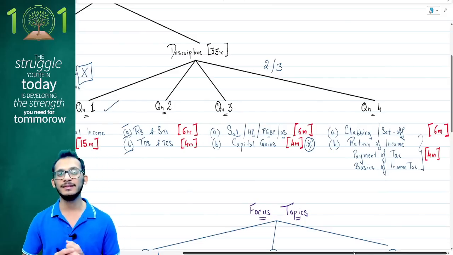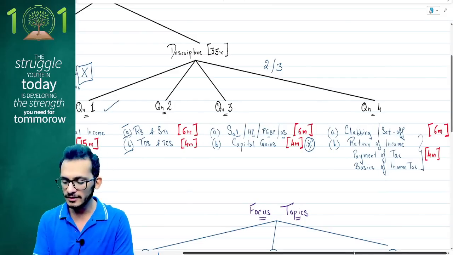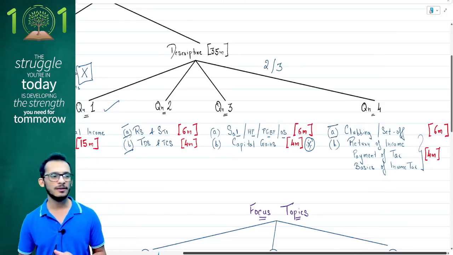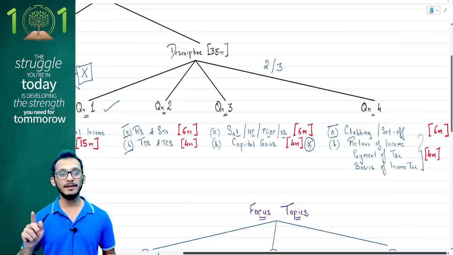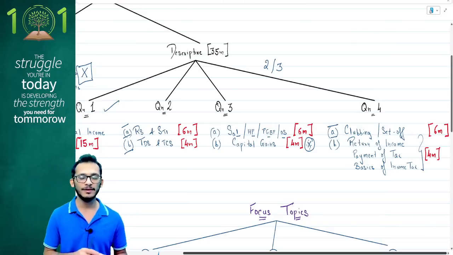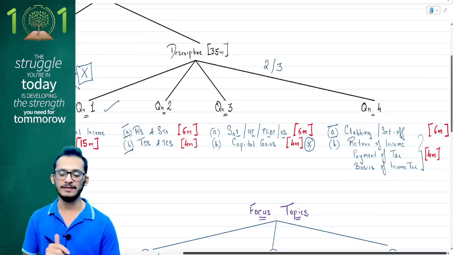Question number 4 is where you can score your marks. This is the question which boosts your confidence in order to complete the syllabus faster. You're looking at the first chapter being your clubbing and set off, one of the easier chapters of the syllabus, but somehow, people are still not comfortable with clubbing and therefore they make a lot of mistakes. More and more practice in these chapters is extremely important. Therefore, ICAI itself has given some 20-25 questions in your study material which you need to go through. So, first priority, clubbing and set off.